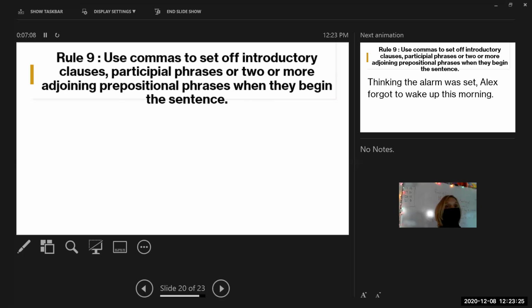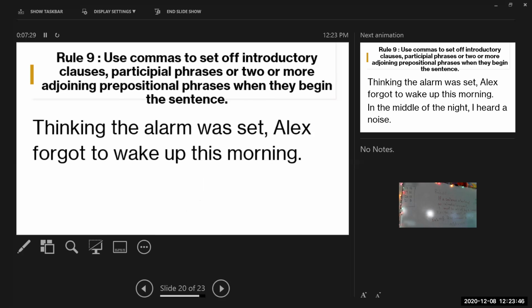Use commas to set off introductory clauses, participial phrases, or 2 or more adjoining prepositional phrases when they begin a sentence, okay? So if you have an introductory clause that begins your sentence, you're going to need to set it off with a comma. Let me show you. This is a participial phrase that is beginning the sentence. Thinking the alarm was set, comma, Alex forgot to wake up this morning. So this is what we call an introductory clause, right? And it needs to be set off with a comma.